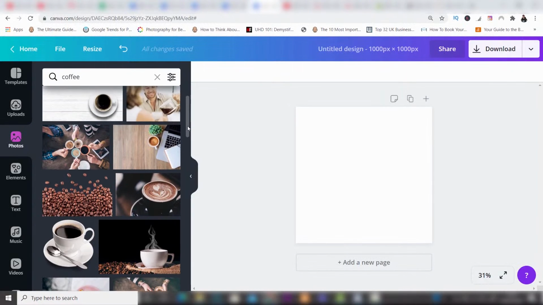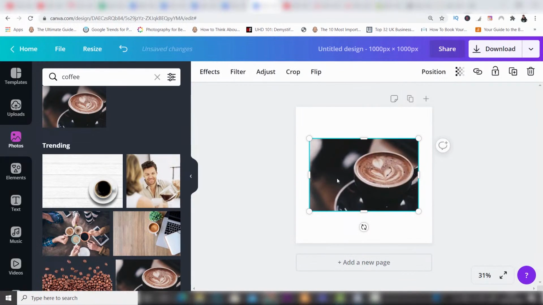Now I'm just going to click on a free image. So I'm going to imagine that you haven't actually signed up for a Pro account, but are on the free one. And we're going to click on this one of the coffee here. Now I really like this image. You can see the coffee cup, but what I want to do with this is fit it to the whole square. So you can see that you have handles on the side and I can actually adjust the size of it. So it's really easy to do.